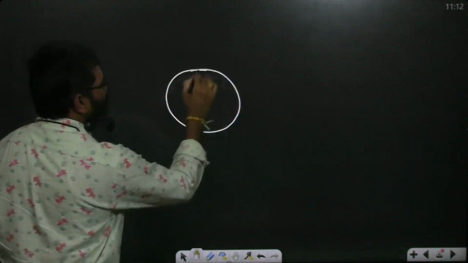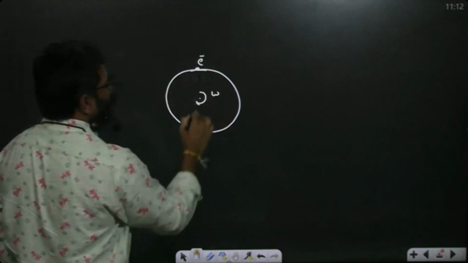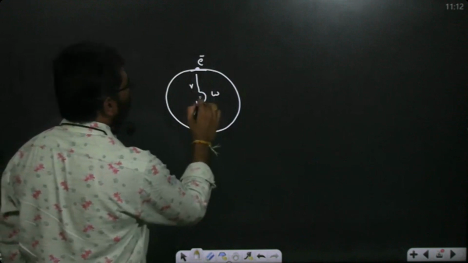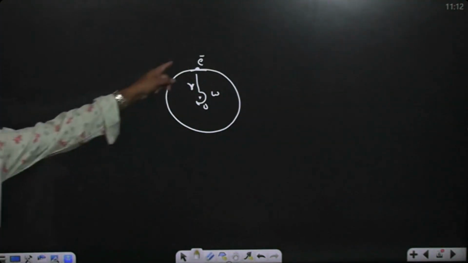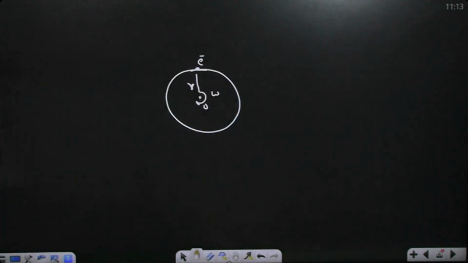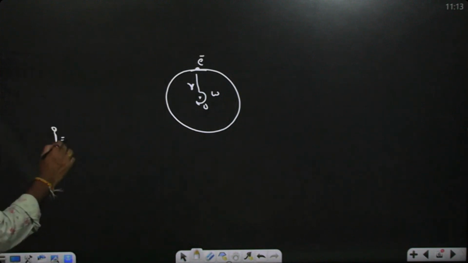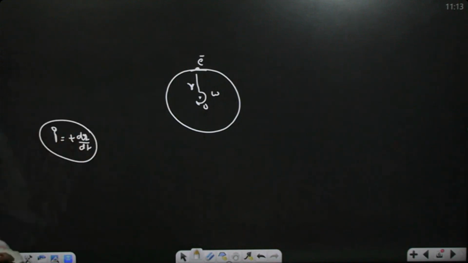Assume one charge is moving in a circular path. Suppose an electron is moving in a circular path of radius r with some constant angular velocity. Find the magnetic field at center O. How to calculate? The electron is moving, so how is current defined? The conventional direction is the positive charge motion. If the electron moves to the left, the current will be in the right direction. I is always plus dq by dt.